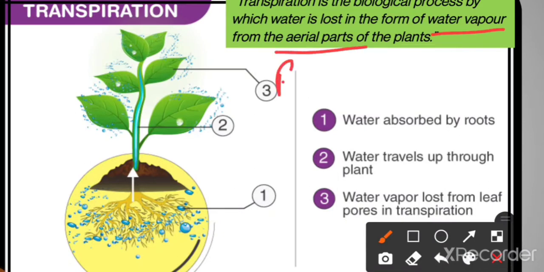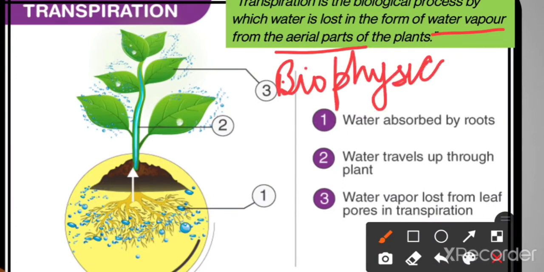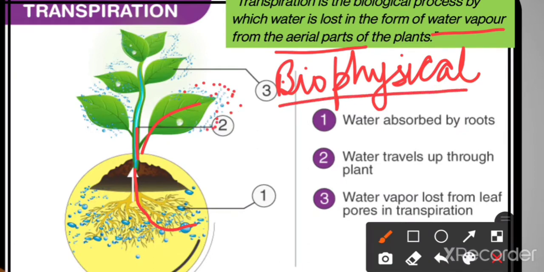Rather, I would say it is a biophysical process. Biophysical, well, the word bio means it takes place only in living plants. Dead plants cannot do this process. And the word physical refers to the process of evaporation. Since the water is absorbed by the roots through the root xylem, it then enters the stem and further moves to the leaves, from where it is lost into the air by evaporation. That's why it is a biophysical process.